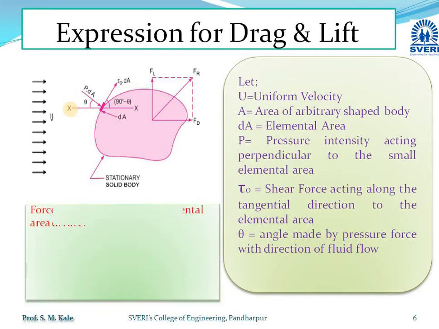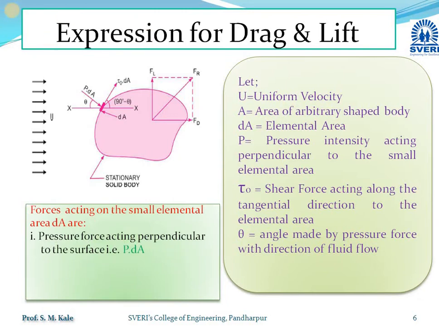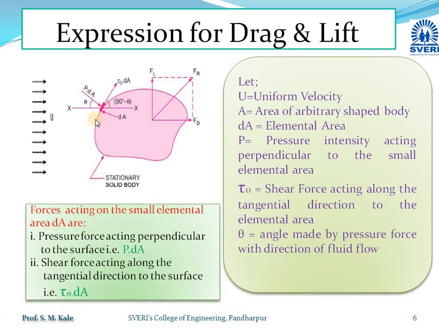On that small elemental area dA there will be two types of forces. The first is the pressure force, perpendicular to the plane of the elemental area, that is P into dA, and the second is the shear force, tangential to the surface, that is tau 0 into dA.